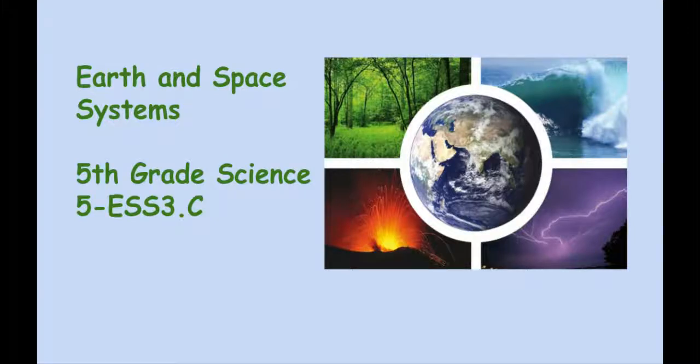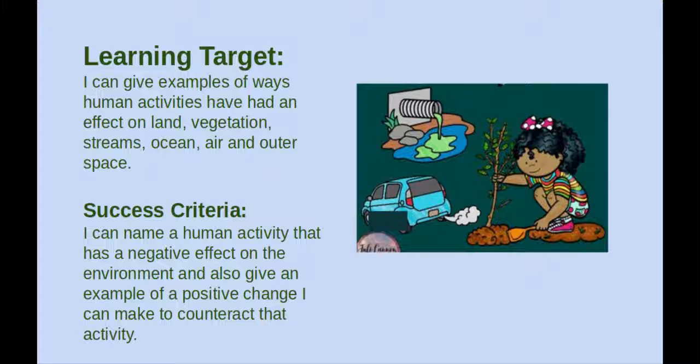This lesson is part of our 5th grade Earth Science Unit, Earth and Space Systems. Our learning target for this lesson is to give examples of ways human activities have had an effect on land, vegetation, streams, oceans, air, and outer space. At the end of the slideshow, you will take a quiz.